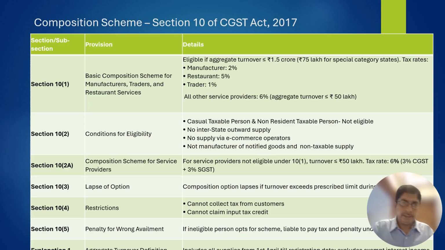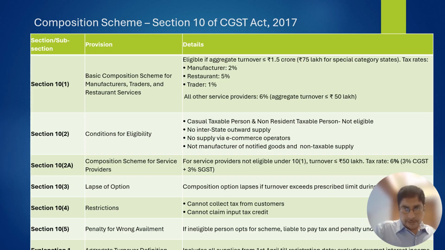Now coming to the details of the eligibility criteria. The basic eligibility criterion is that the aggregate turnover in the immediately preceding financial year is up to 1.5 crores, then the person is eligible to opt for composition scheme. It is 75 lakh in case of special category states.